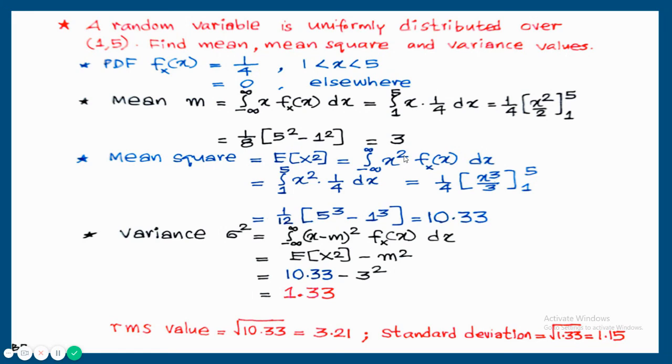From variance and mean square value, RMS value and standard deviation also can be written. RMS value is the square root of 10.33, that is 3.21, and standard deviation is a positive square root of variance, that is square root of 1.33, that is 1.15.